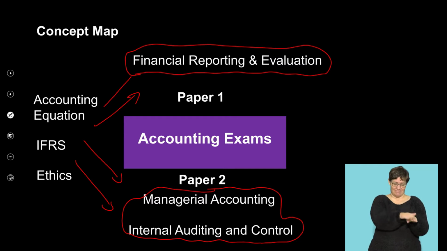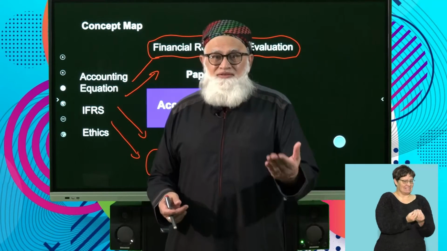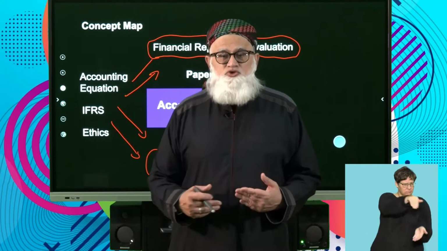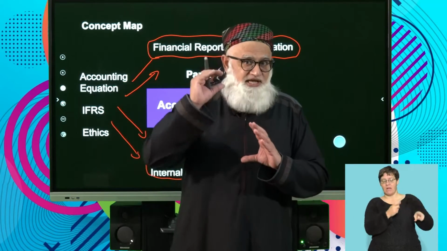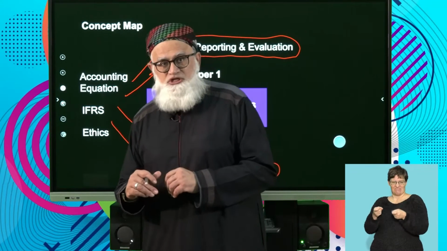So keep in mind that yes, paper one deals with your financials, but it can also include ethical questions, interpretive data response questions, etc. Right? But remember, paper one is financial reporting and paper two is your cost and managerial accounting.